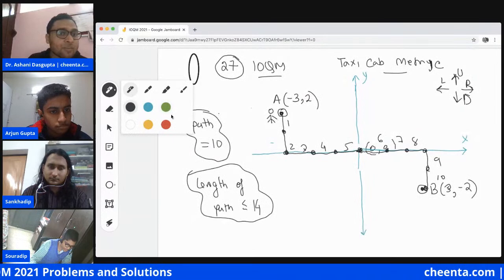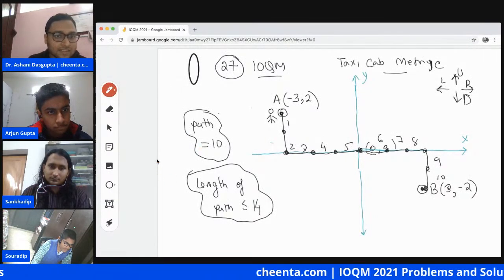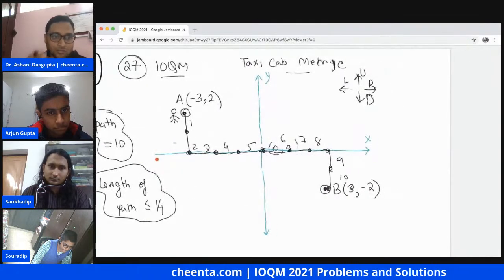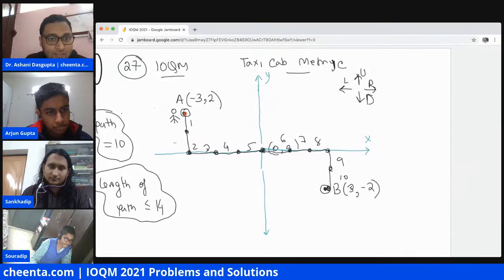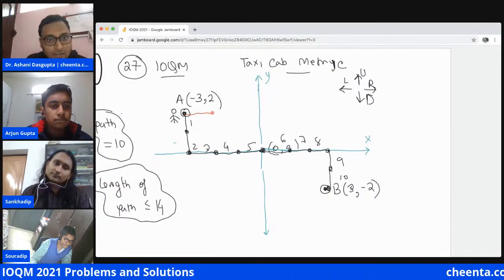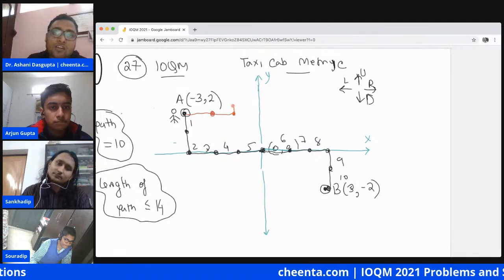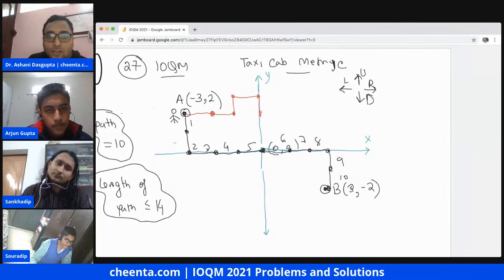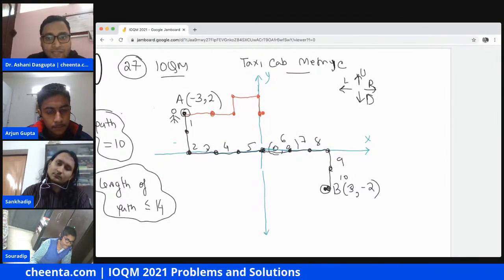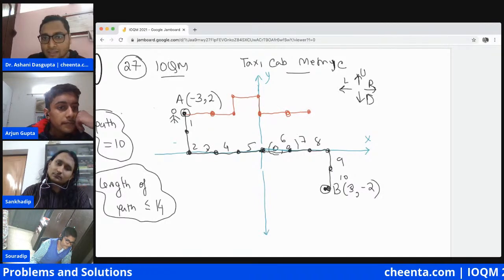I'm assuming some people here are seeing the taxicab metric for the first time, so it takes a little time to familiarize with it. You cannot go diagonally, remember? So let me draw a path whose length is more than 10. I go 1 step right, 2 steps right. I go 1 step up, 1 step right, 1 step down. And then I could just complete the entire path like this.